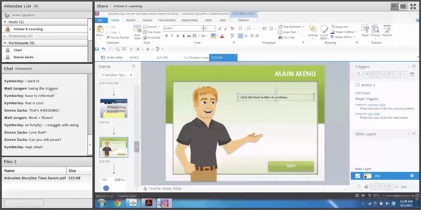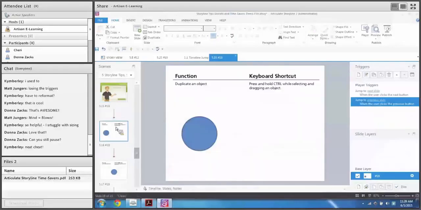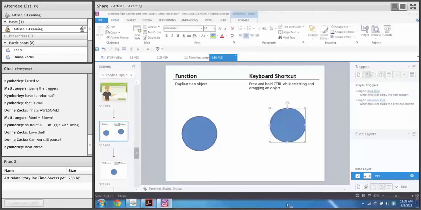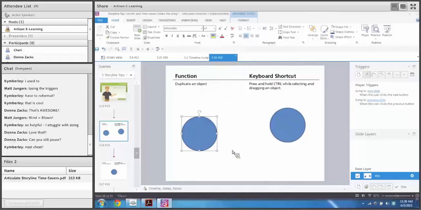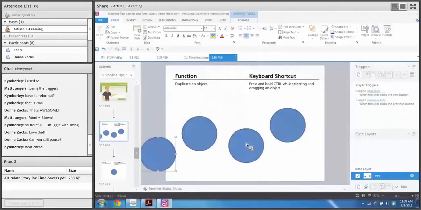So keyboard shortcuts, some really quick ones. Let me just fire through these really quickly. So duplicate an object. A keyboard shortcut to duplicate an object. If you hold Control while selecting and dragging an object, it'll automatically duplicate it. So I'm holding Control on my keyboard. I'm going to click and drag, and it duplicates the object. So rather than having to right-click, copy, and paste, you just hold Control, click and drag, and it duplicates objects.